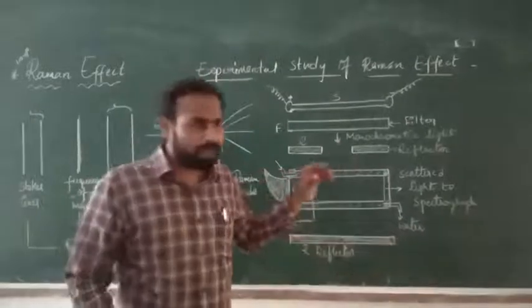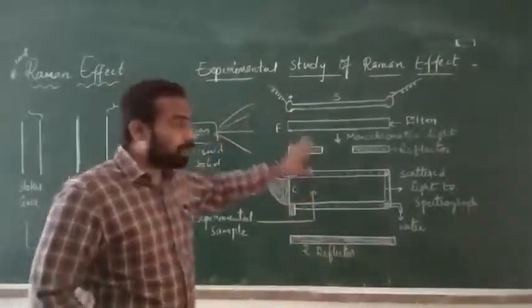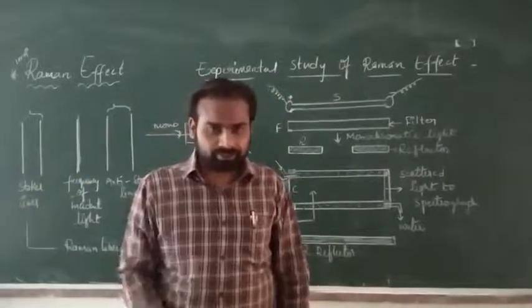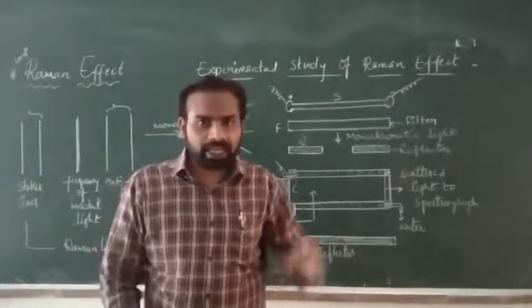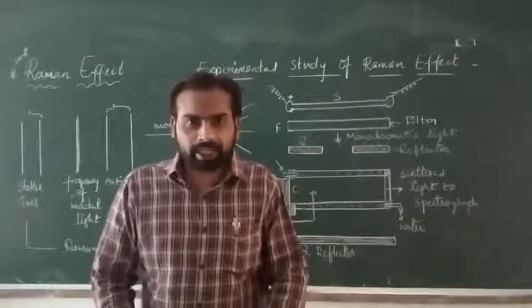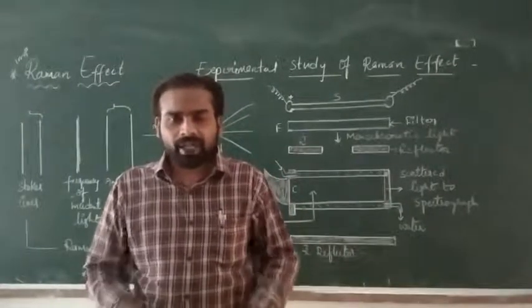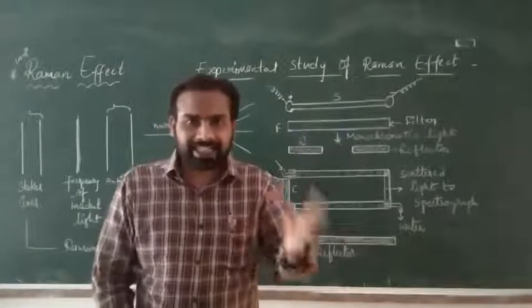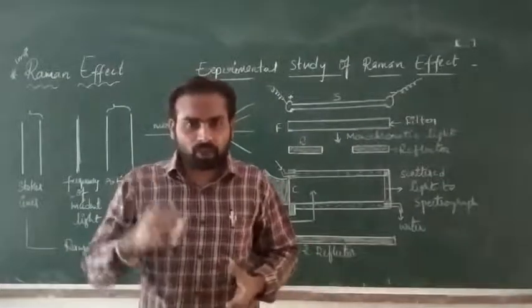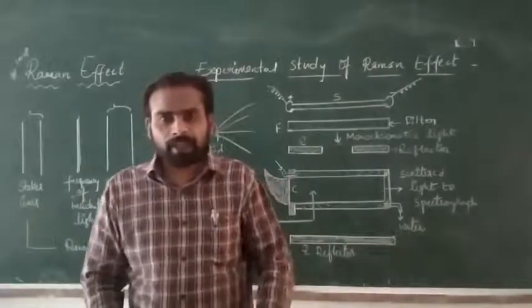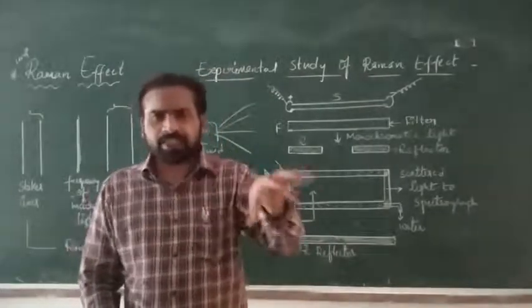The basic principle of the experimental arrangement is that when we illuminate the scattering substance with strong monochromatic light, it will be scattered. The scattered light will be captured on a photographic plate by using a spectrograph. This is the basic principle.